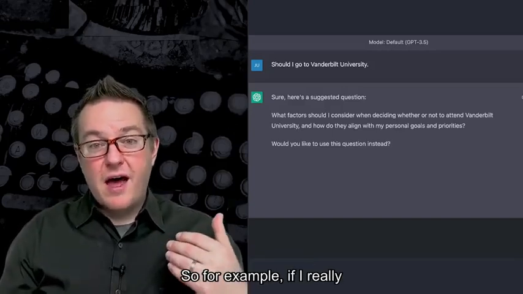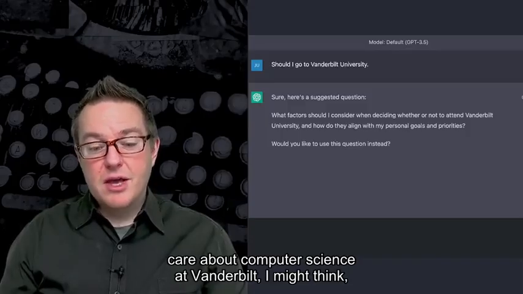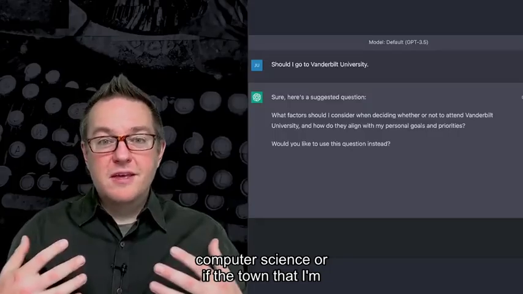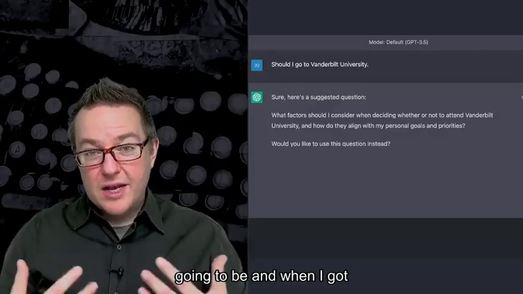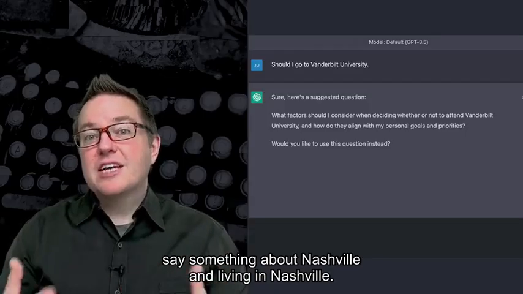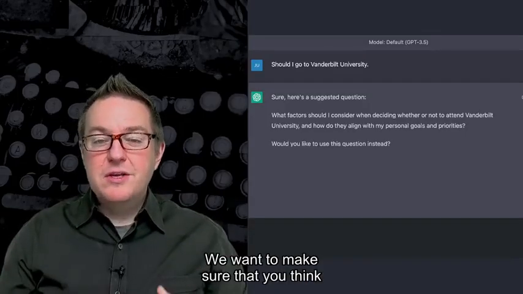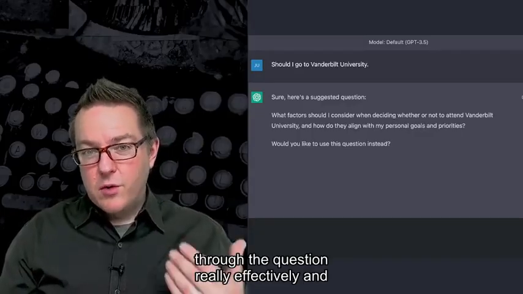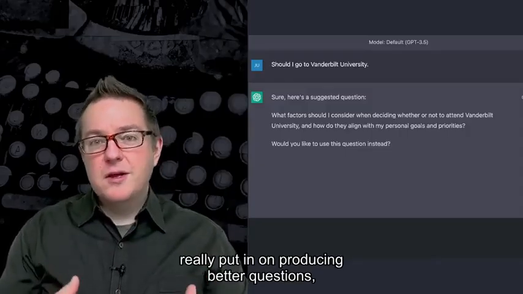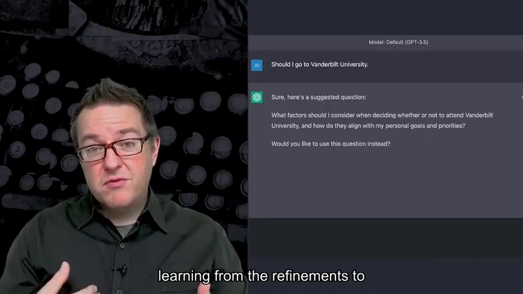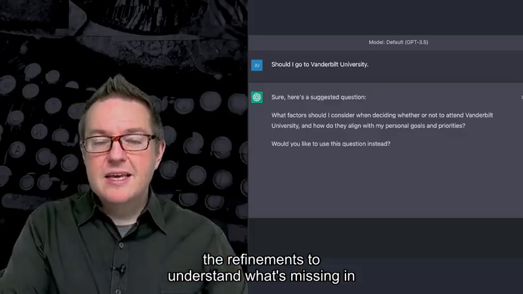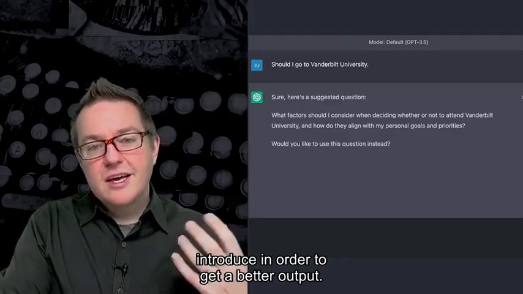So for example, if I really care about computer science at Vanderbilt, I might think, oh, well, I should have mentioned that I'm planning on majoring in computer science. Or if the town that I'm going to be in when I go to college is really important, then I might want to say something about Nashville and living in Nashville. You want to make sure that you think through the question really effectively, and this is a pattern that can help us really hone in on producing better questions, learning from the refinements to the questions, and also using the refinements to understand what's missing in the context that we might want to introduce in order to get a better output.